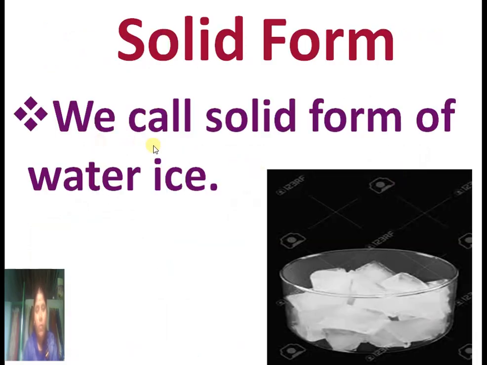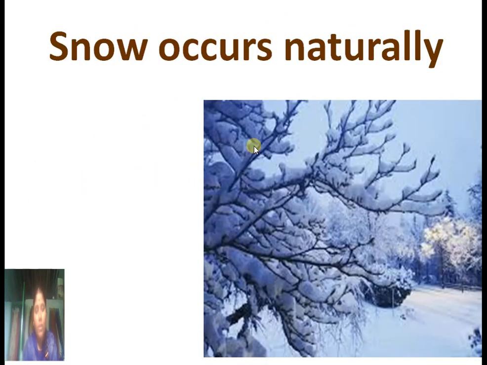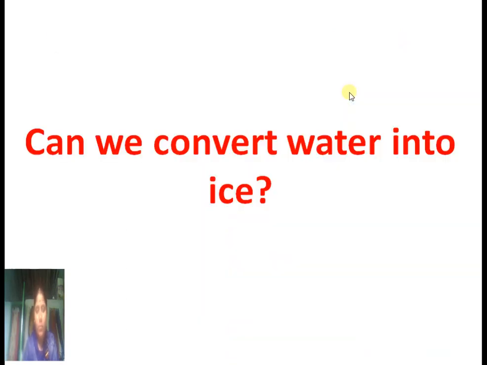Solid form. We call solid form of water ice. Snow occurs naturally in our environment. Can we convert water into ice, children? Yes. When we cool the water, it changes into ice.